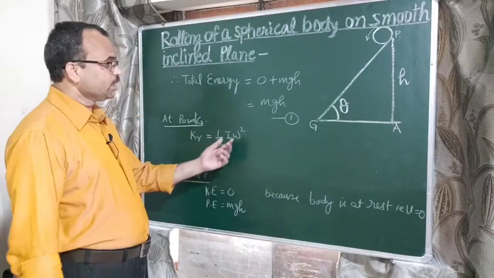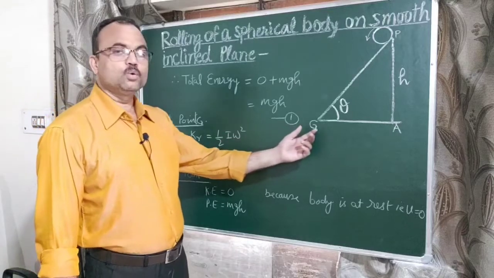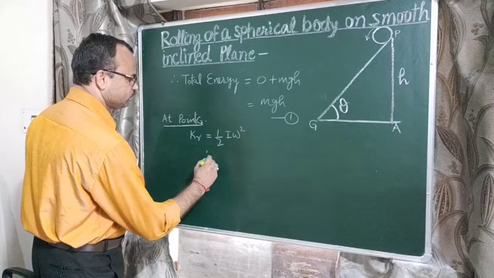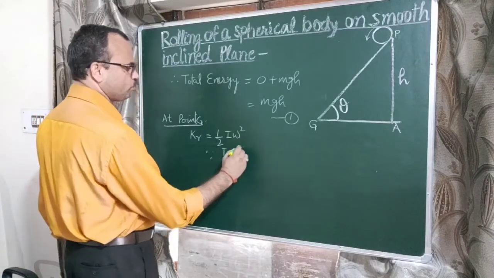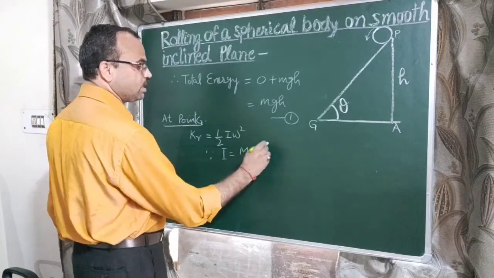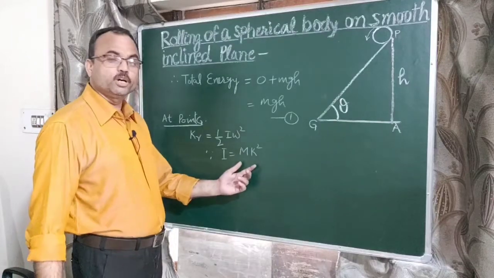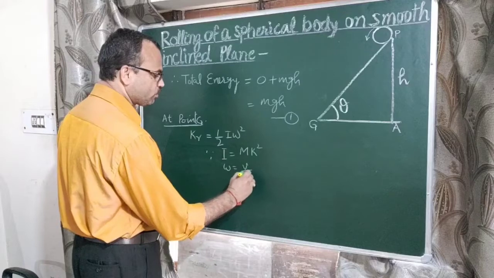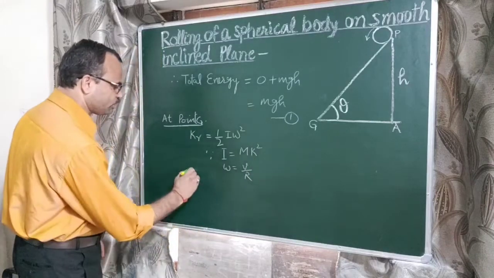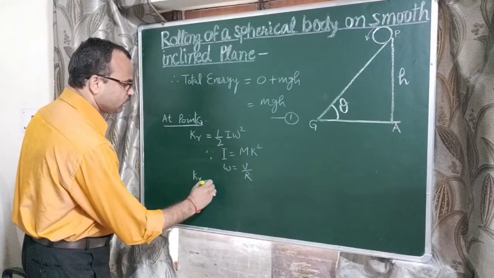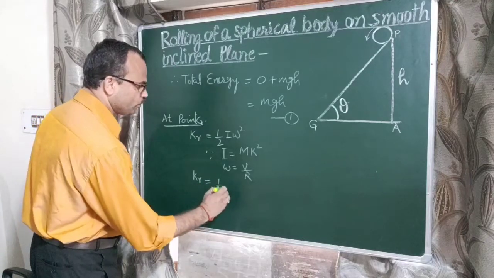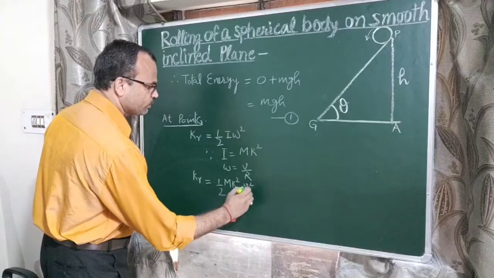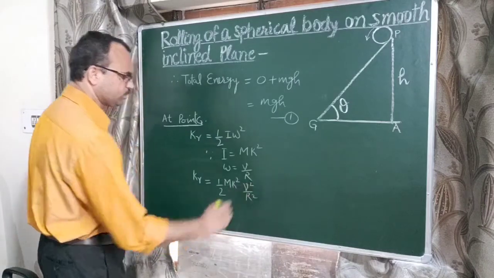Here omega is the final angular speed at point G. Since I equals m k square according to the definition of radius of gyration, and omega is equal to v upon r, substituting these values we get 1/2 m k square v square upon r square.